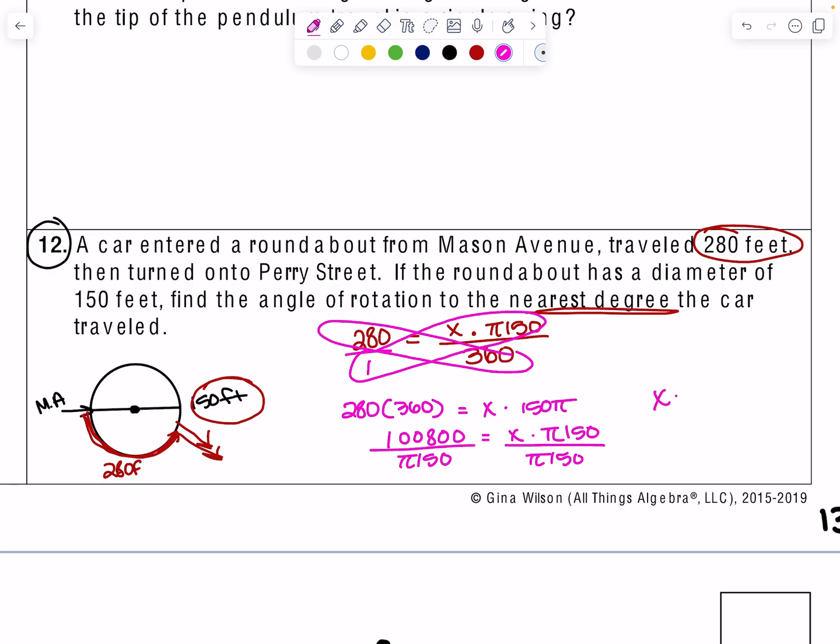And x equals approximately 213.9. However, it did say round to the nearest degree, which means the whole number on the ones place. So x is equal to 214 degrees when we round.